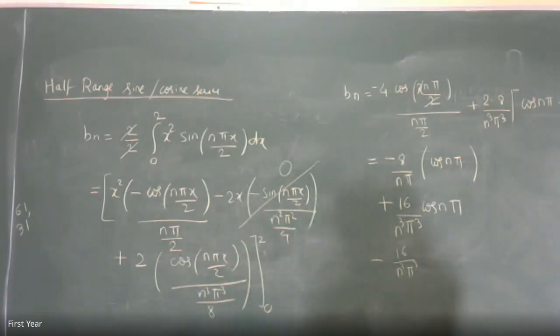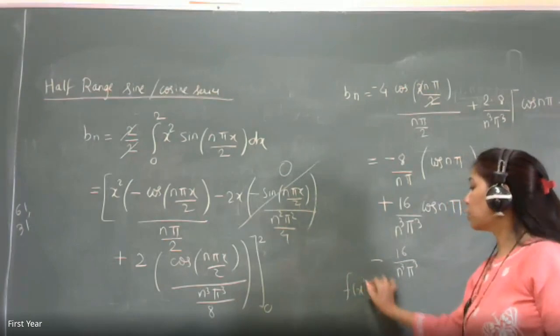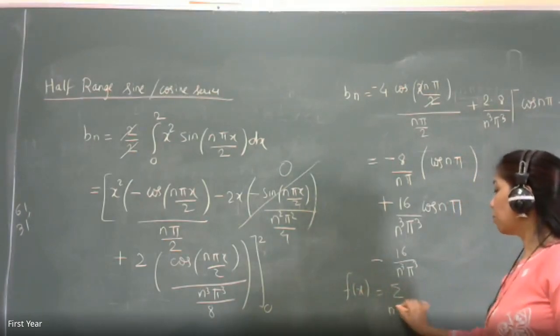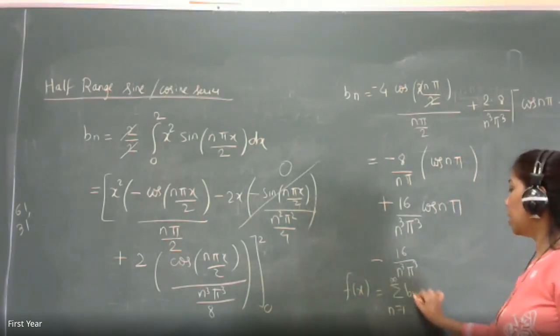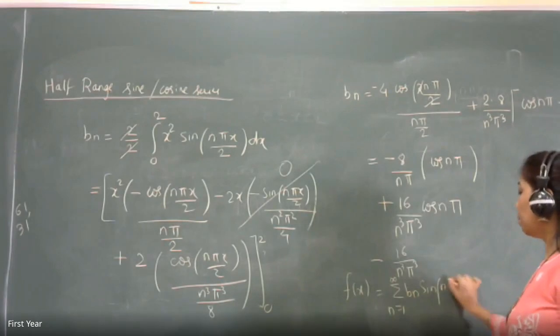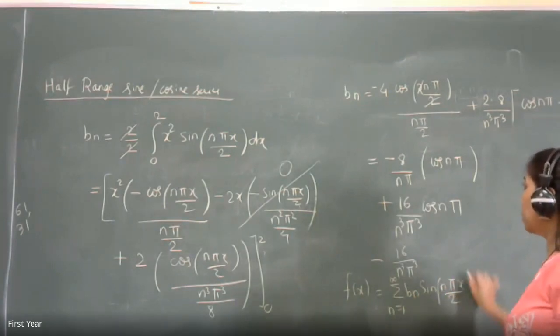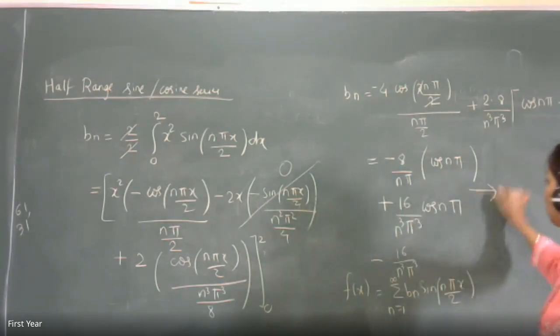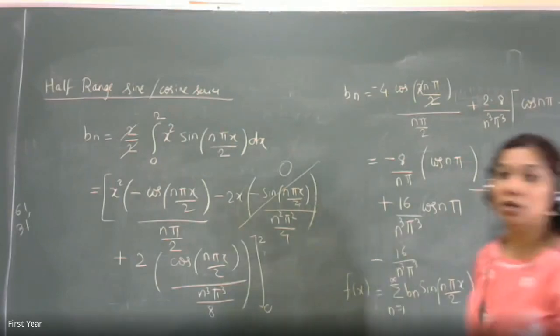So that's this much. Even if you write, you can take further cos n pi common, and you can take 8 upon n pi also common, but still it won't get simplified and give you a very simple answer. So your Bn will be this lengthy only, and you can write down the Fourier series expansion as f of x is equal to summation n from 1 to infinity Bn sin of n pi x by 2, where Bn is defined in 1.